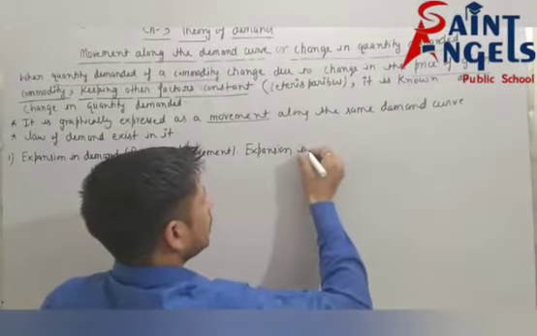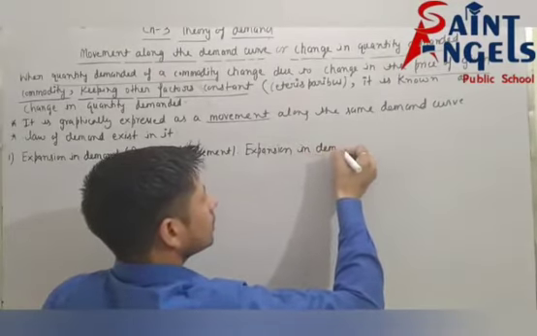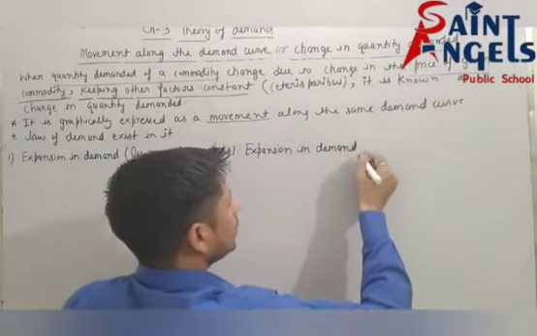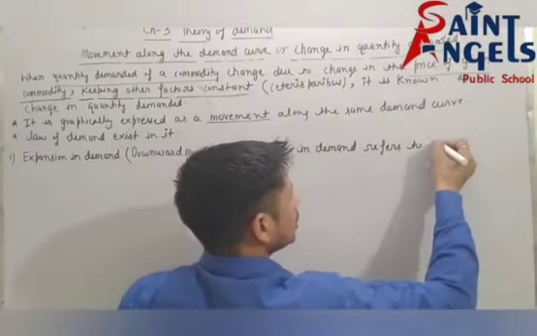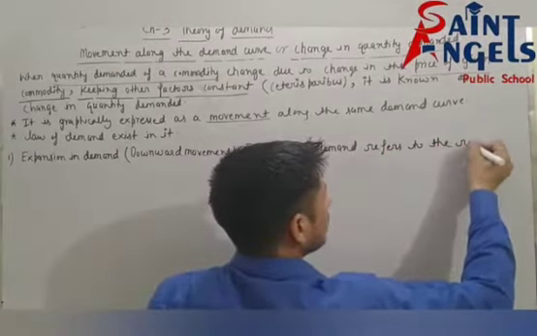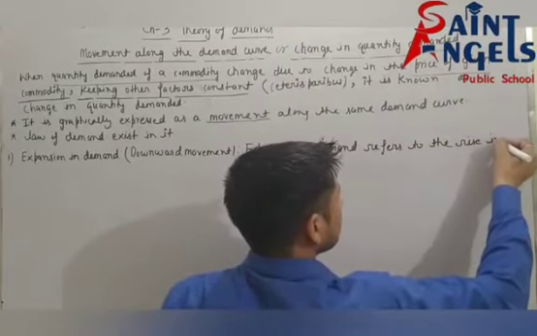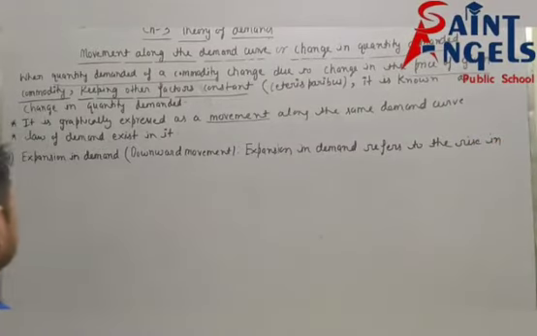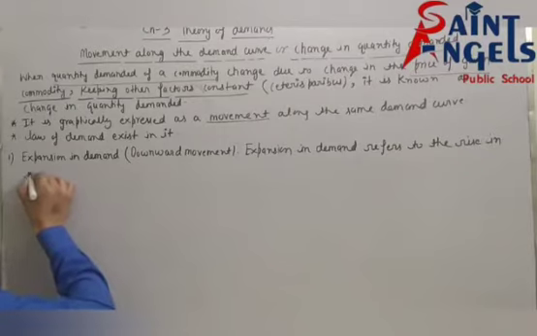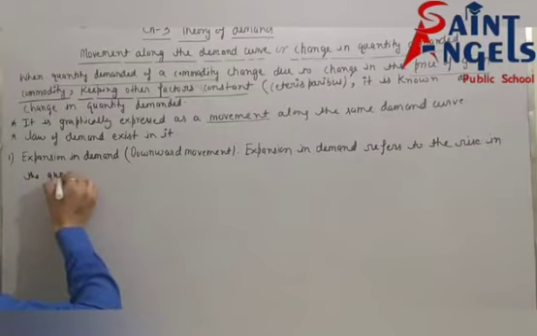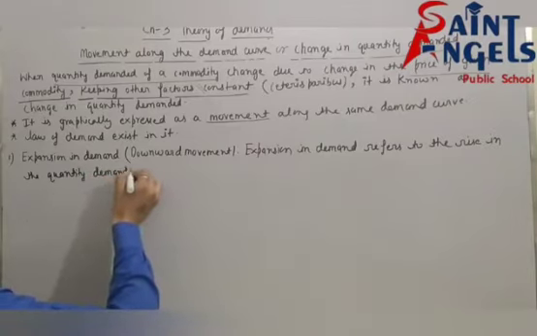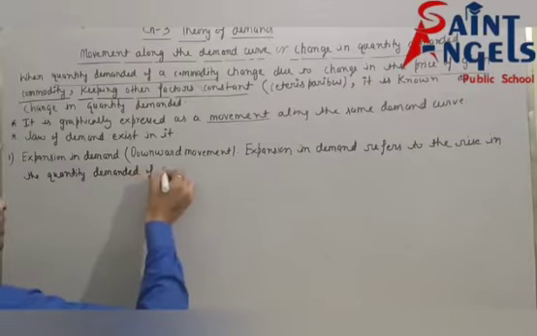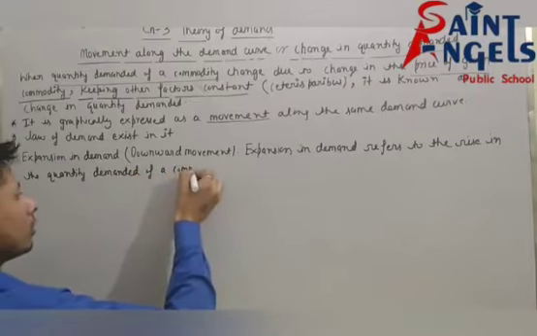Expansion in demand refers to the rise in the quantity demanded of a commodity.